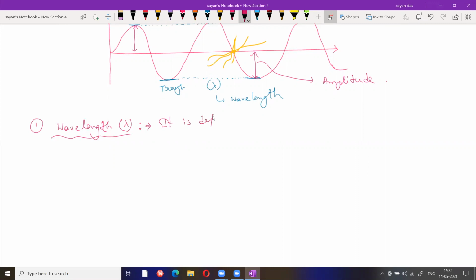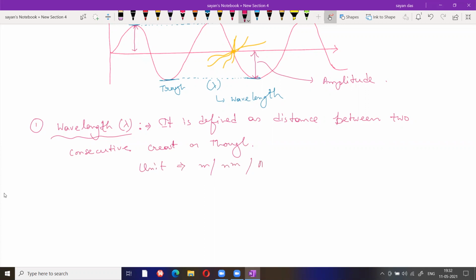It is defined as the distance between two consecutive troughs. Now, what is the unit? The unit is basically a distance unit. It can be meter, it can be nanometer, it can be Angstrom.